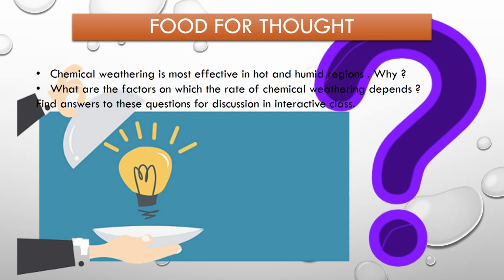Here are two questions for you. Find answers to these questions and we will discuss the answers in our interactive class. The first question is, chemical weathering is most effective in hot and humid regions. Why? And second question, what are the factors on which the rate of chemical weathering depends?